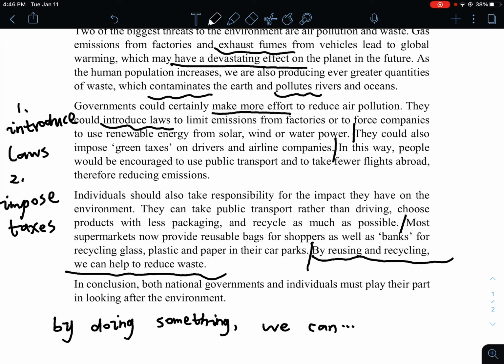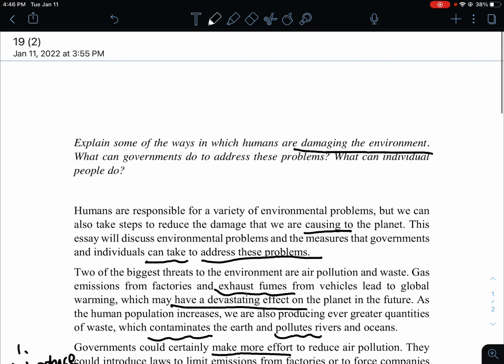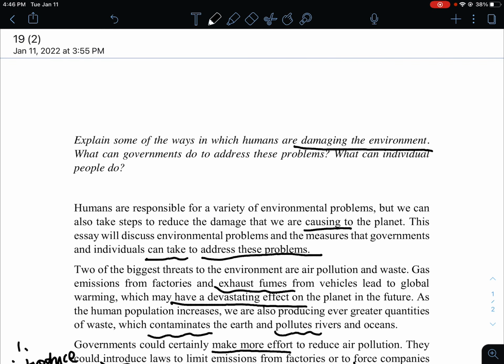And here comes the conclusion paragraph. And we always start with in conclusion. Both national governments and individuals must play their part in looking after the environment. Very short and great conclusion. So this is the end of this essay.